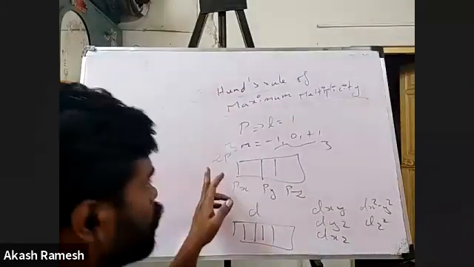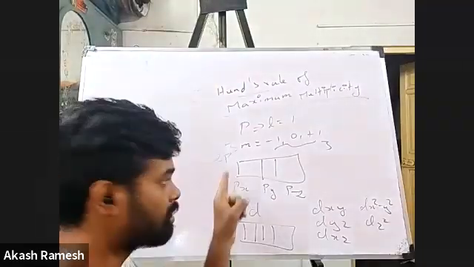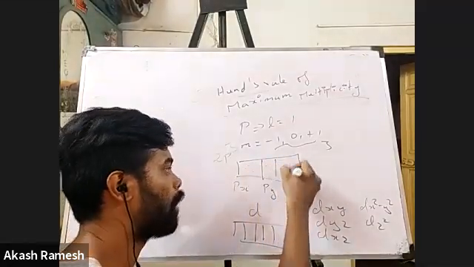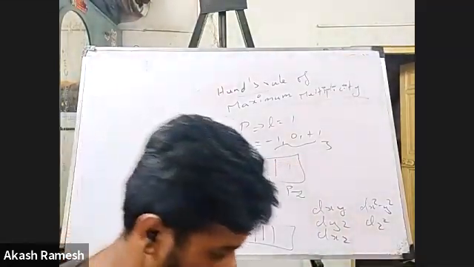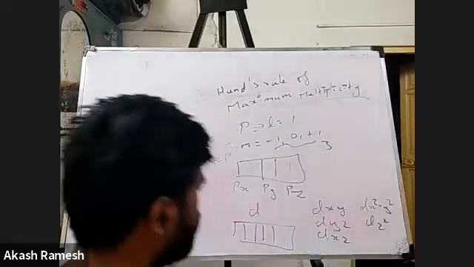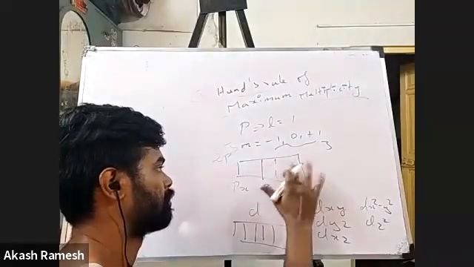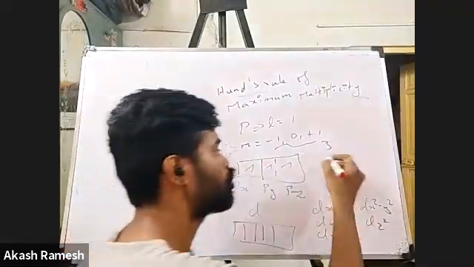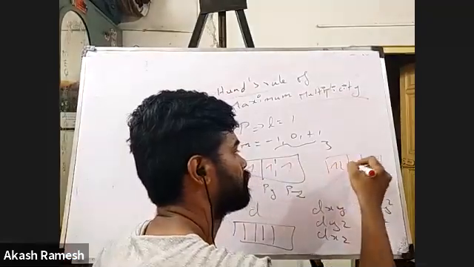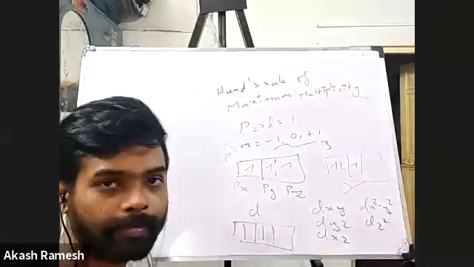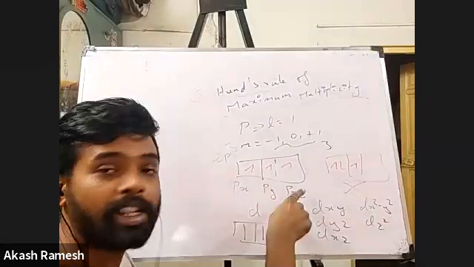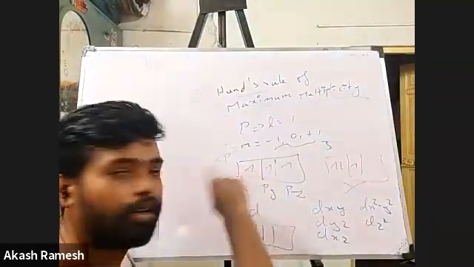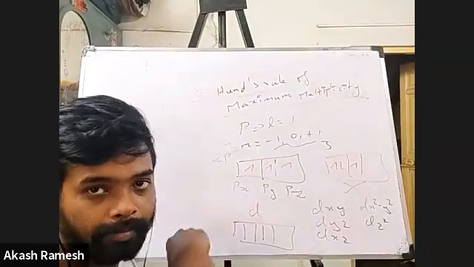So now I have 2p3. This is how you have to fill the electrons here. You have to fill the electrons like this: 1, 1, 1. First electron, second electron, third electron. This is how you should fill. You should not fill it like this. No, this is absolutely wrong. Since these are degenerate orbitals, 1 electron, 1 electron, 1 electron, then only you have to go for the 4th electron to the next orbital.